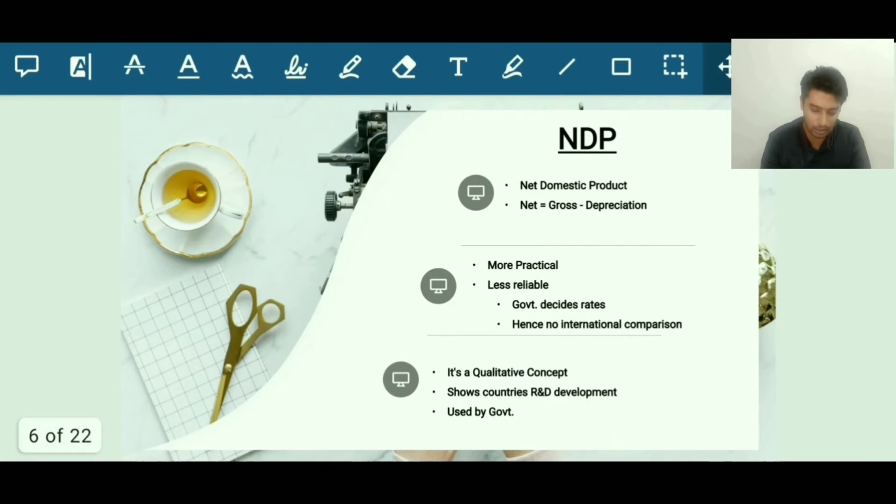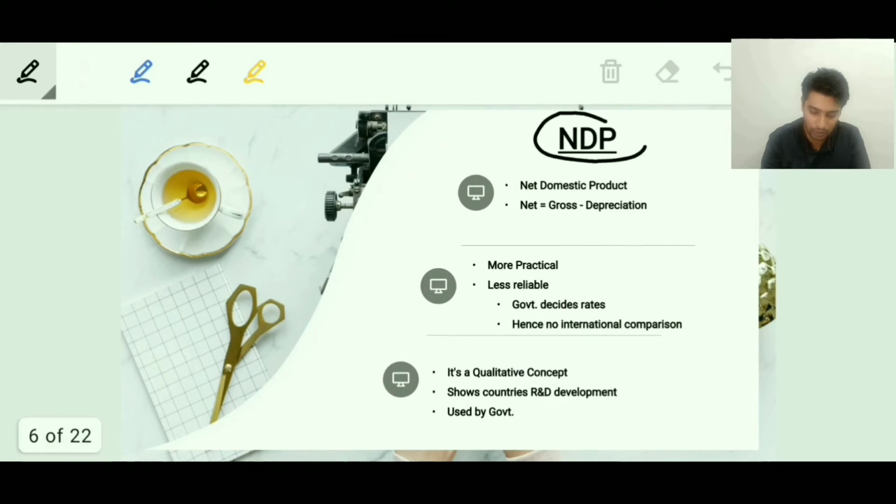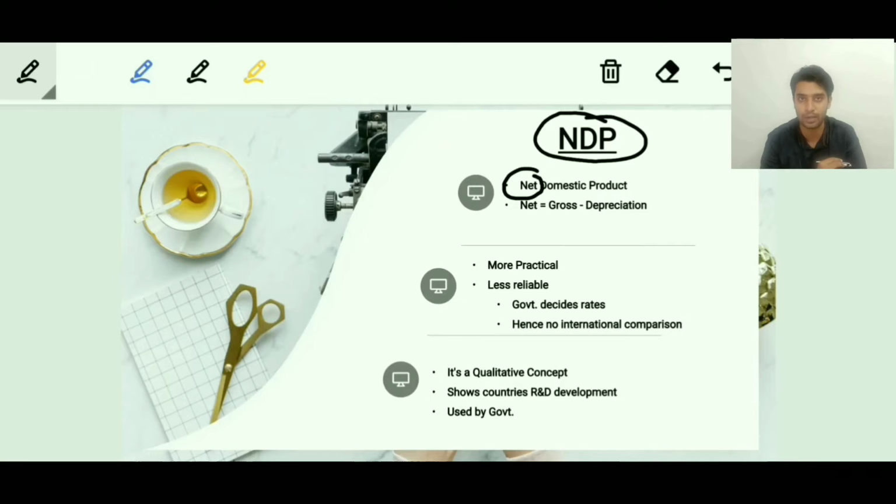Moving on to the next slide. The next slide is about NDP. NDP stands for Net Domestic Product. Here we'll be understanding the meaning of the word gross, which we had skipped in the previous slide. In the previous slide there was gross, and here the word gross has been replaced by net. What is the actual difference? The actual difference is here in the second point. It says that net is equal to gross minus depreciation.